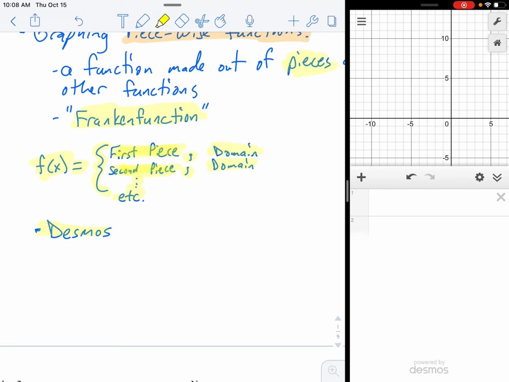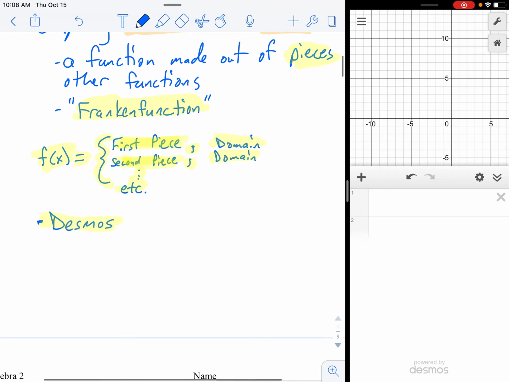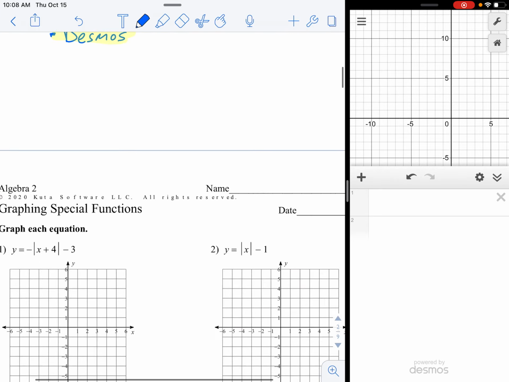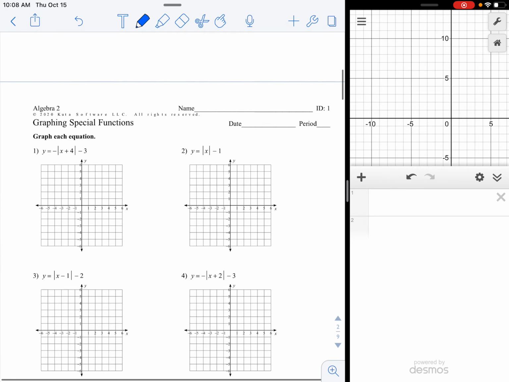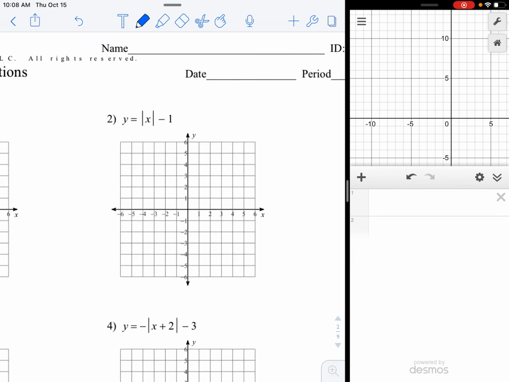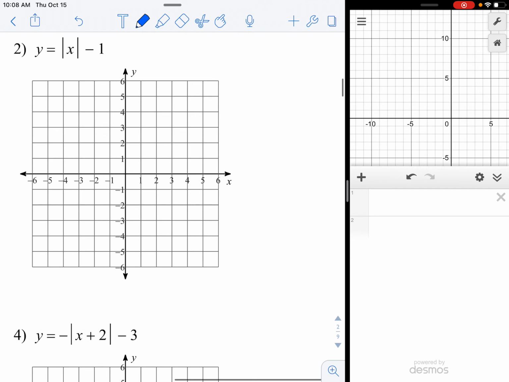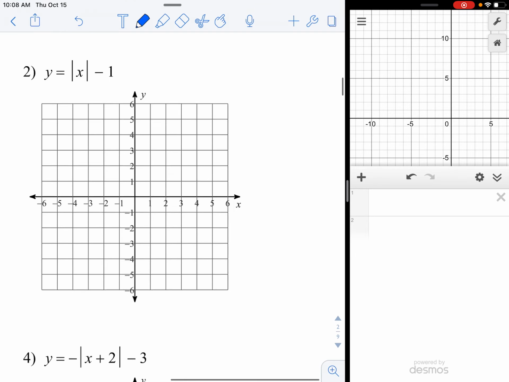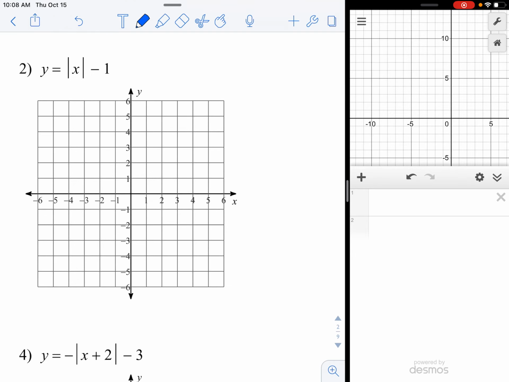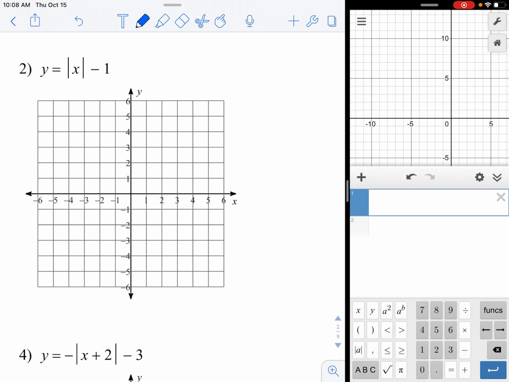And we are going to use Desmos for the graphing. There is an old school way of graphing these functions by making multiple tables and plotting points on paper and erasing and all sorts of stuff, but we're not doing that. Okay, so let's first do some of these absolute value functions. So imagine I am the student, this is my homework, how am I doing it? The way I do it is how you're going to be expected to do it.